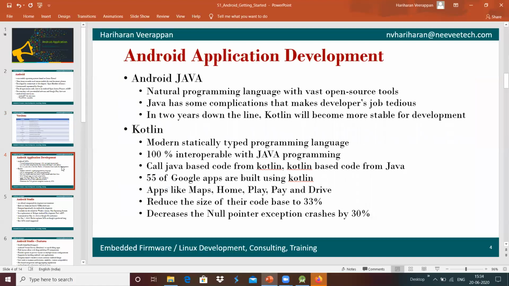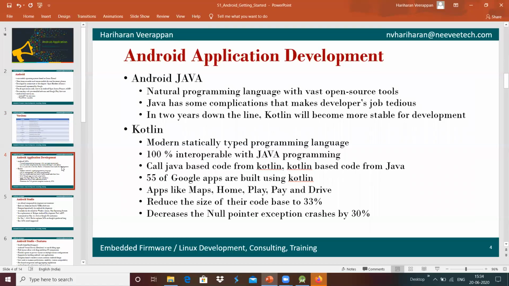Java is a very natural programming language which has very vast open source tools, since Java has a very long history. Because of that, it has very vast and open tools and libraries, everything it has.